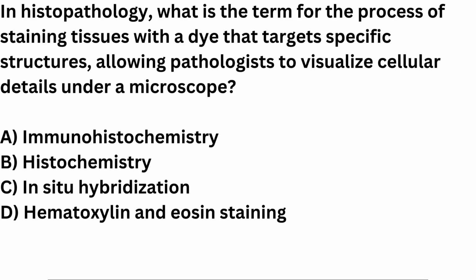In histopathology, what is the term for the process of staining tissues with a dye that targets specific structures, allowing pathologists to visualize cellular details under a microscope? A. Immunohistochemistry. B. Histochemistry. C. In situ hybridization. D. Hematoxylin and eosin staining. Correct answer is D. Hematoxylin and eosin staining.